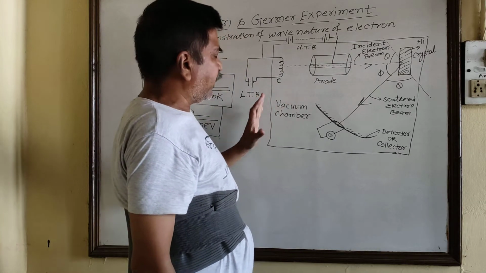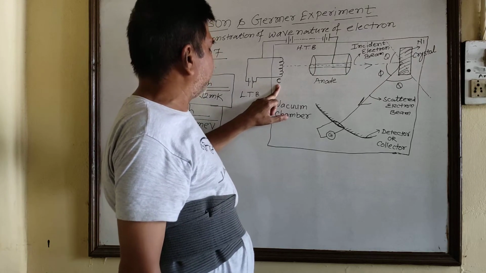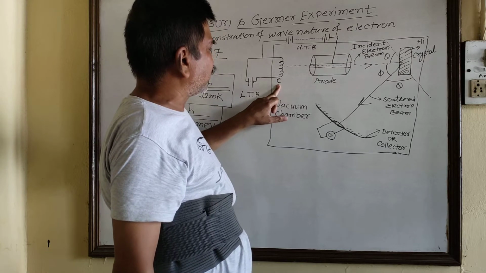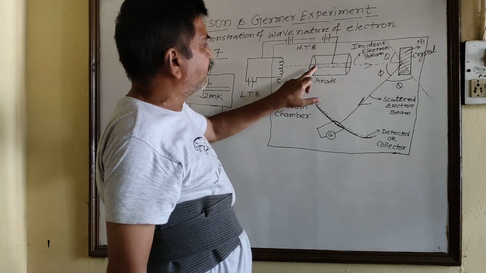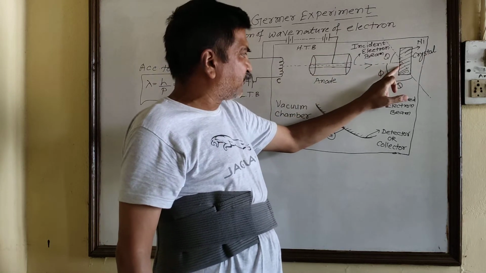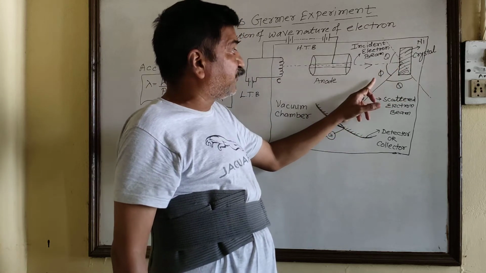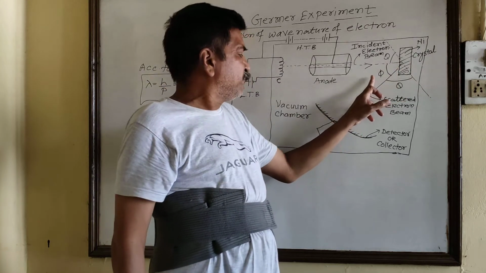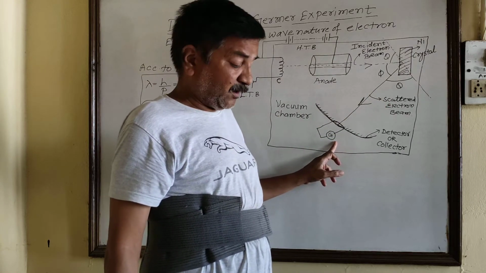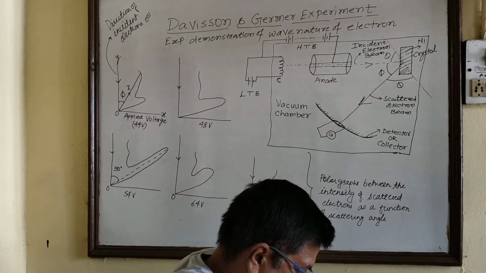Now what do we have to do? We have to first heat the cathode. On heating this cathode, the electron beam will be emitted from the cathode, which will be attracted by the anode, and finally will be incident on the nickel crystal, from where it gets scattered, and its intensity at different scattering angles should be measured by using this detector or the galvanometer. Now it is clear, I think, that this is the scattering arrangement.